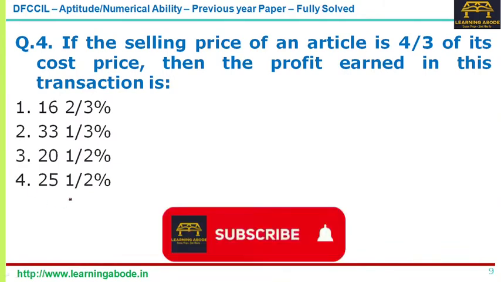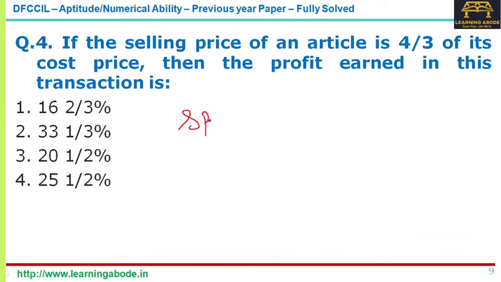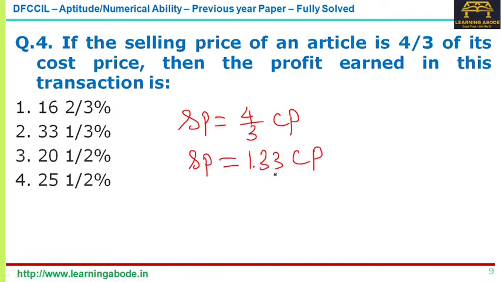The fourth question, selling price is 4 by 3rd of the cost price. Okay, so you can write selling price is 1.33 of cost price. Again, for this you have to refer to the percentage video, right?